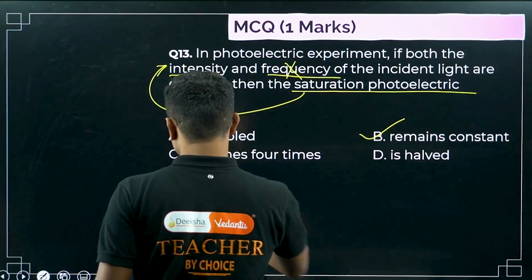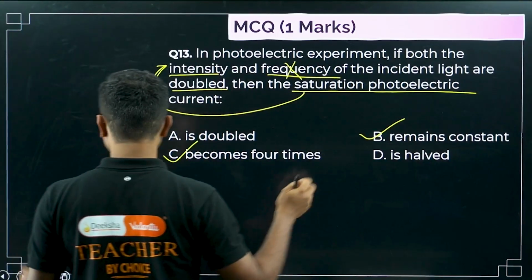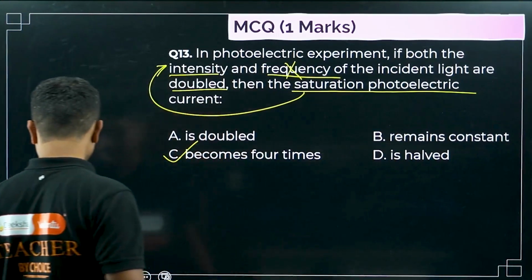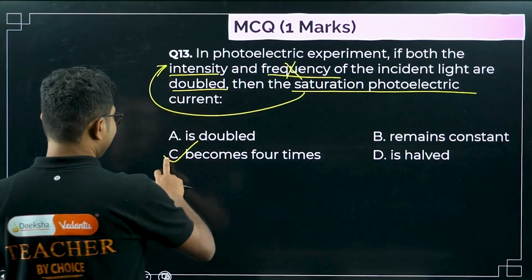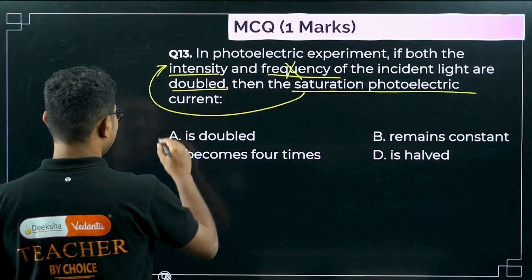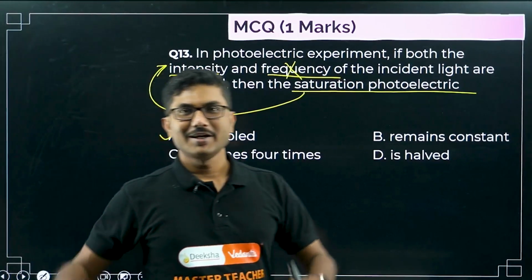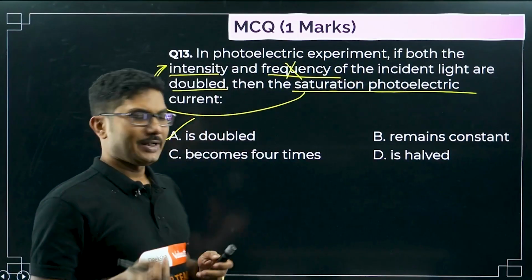Sorry, not constant, it will be doubled. So this is a simple answer. Sorry, my mistake, it's doubled. So the photoelectric current will be doubled.